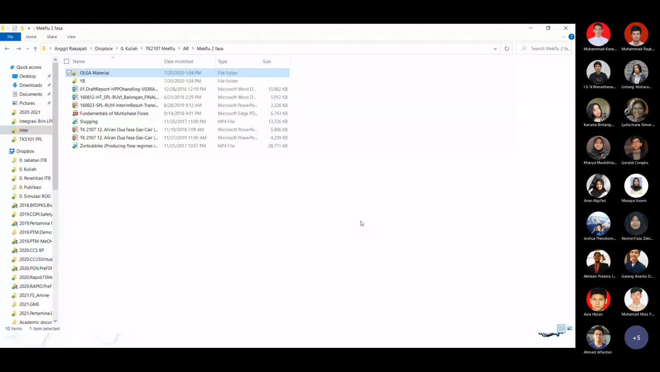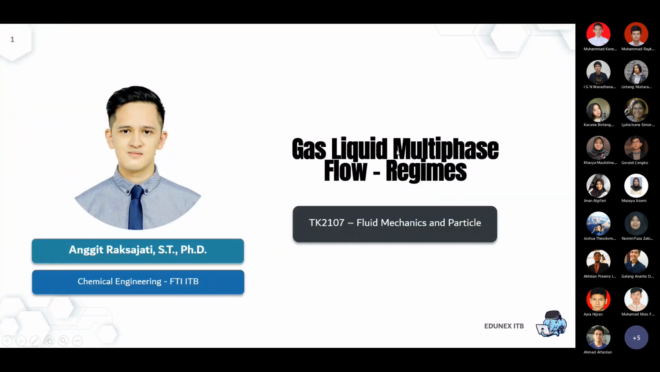Okay, so now I will talk about the gas liquid multi-phase flow regimes. We've already talked about pure liquid flow, including the pipeline operation as well as the pump operation, and we also already talked about the gas flow, including the compressor. So now the question is what if, for some specific application, there is a mixture of gas and liquid inside the same pipeline segment.